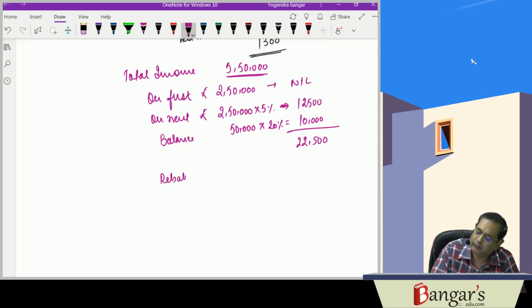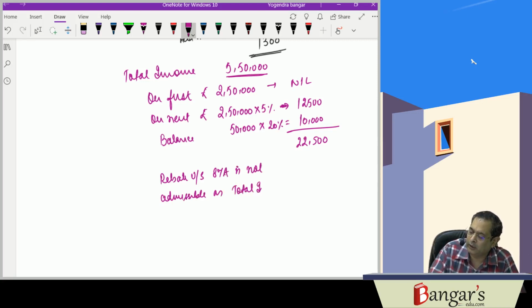Rebate under section 87A is not admissible as total income exceeds rupees 5 lakhs. Rebate won't be admissible.